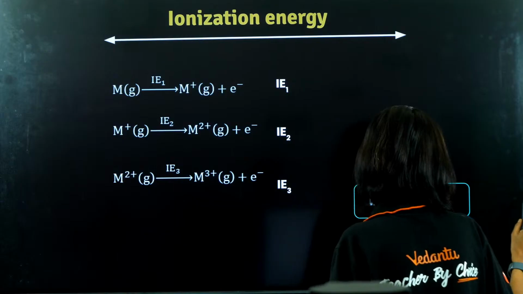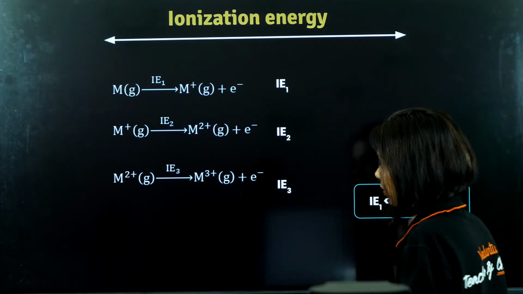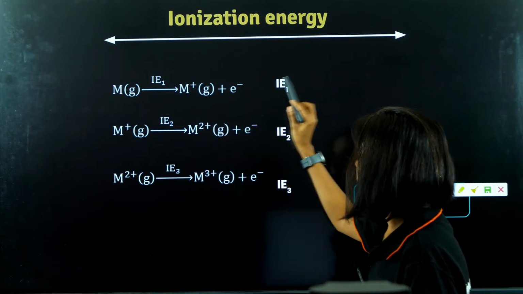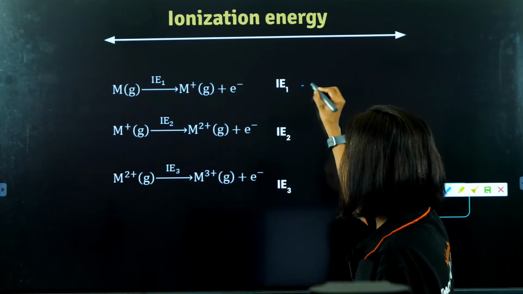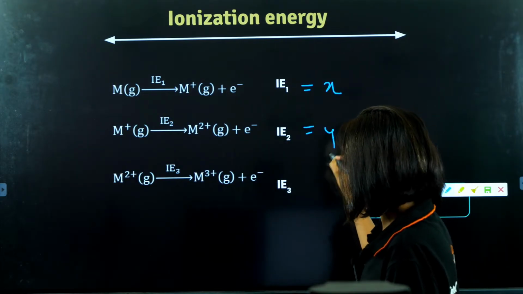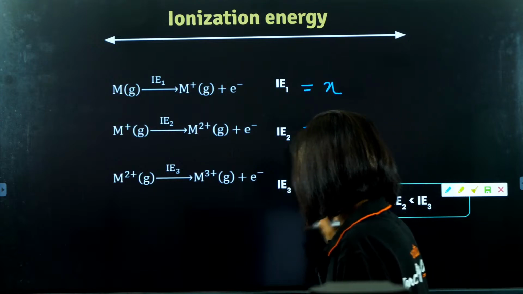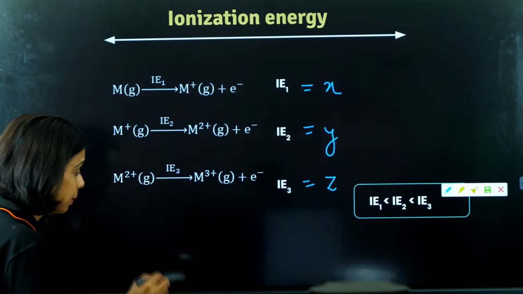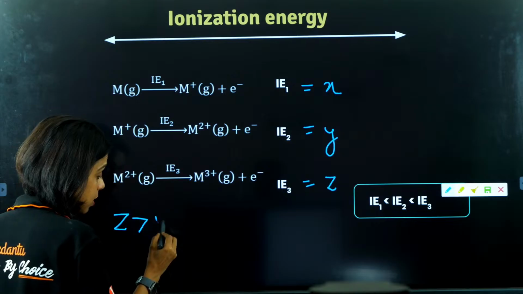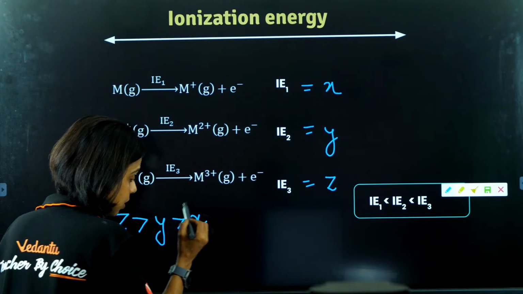Suppose to remove the first electron from an atom, the first electron from M, the first ionization energy is say X. To remove the second electron it is Y, and to remove the third electron it is Z. Keep in mind, Z will always be greater than Y, and that will always be greater than X.